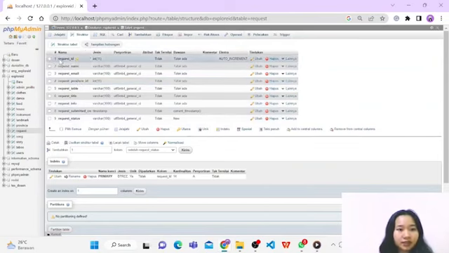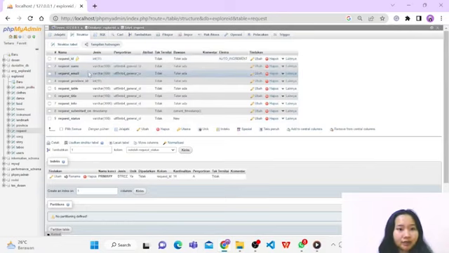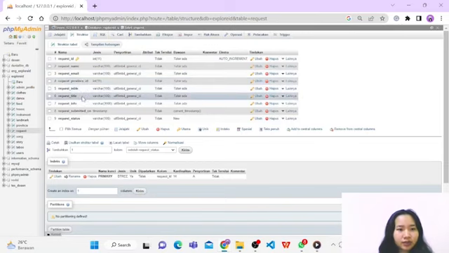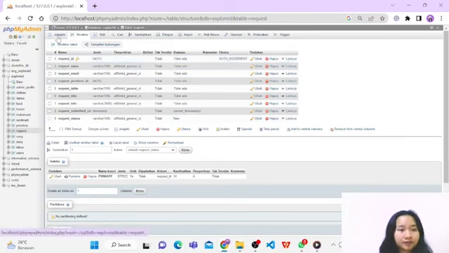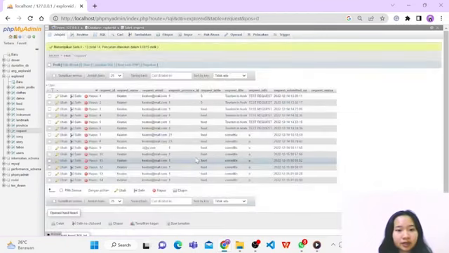The first one is request ID, request name, request email, request province ID, request table, request title, request info, request submitted on, and the last one is request status. For the request ID, we give auto increment, and then this is the appearance.